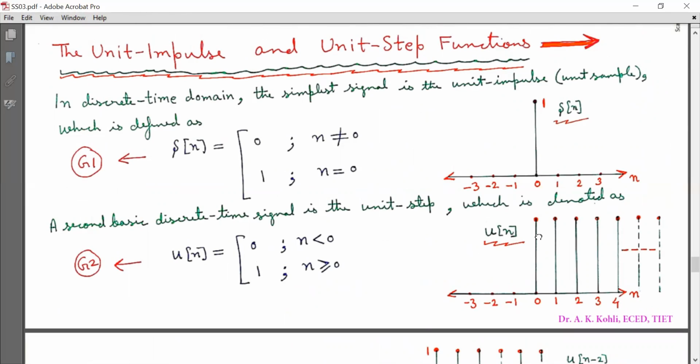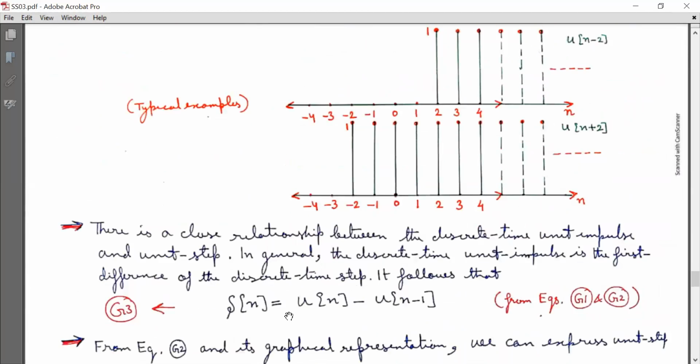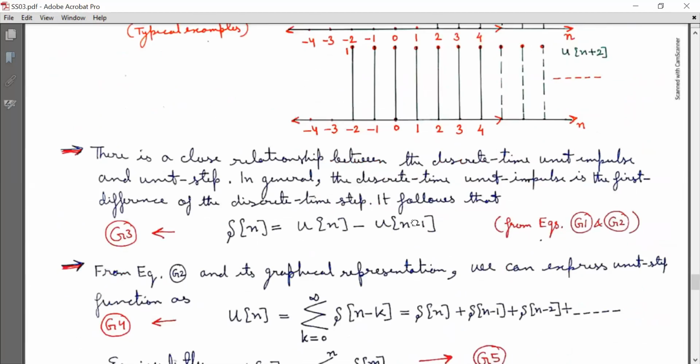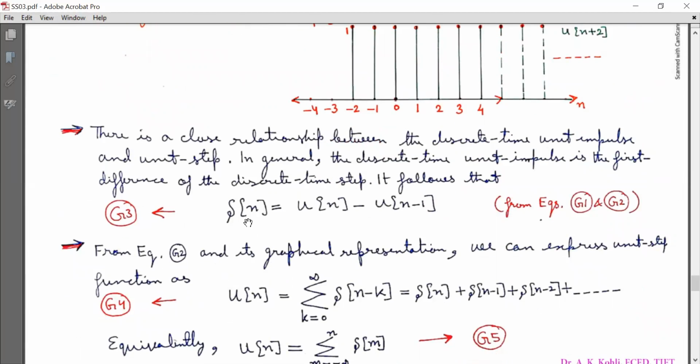So this is u[n], and u[n-1] will be this sequence shifted to this place. So u[n] minus u[n-1] will give you delta[n]. So delta[n] is equal to u[n] minus u[n-1] from equations G1 and G2. I can define G3 as delta[n] is equal to u[n] minus u[n-1].